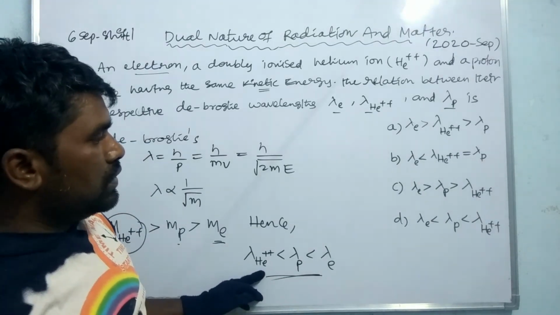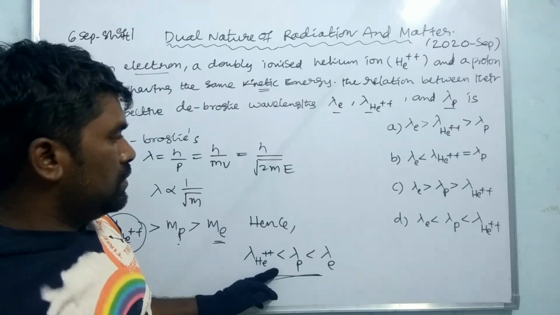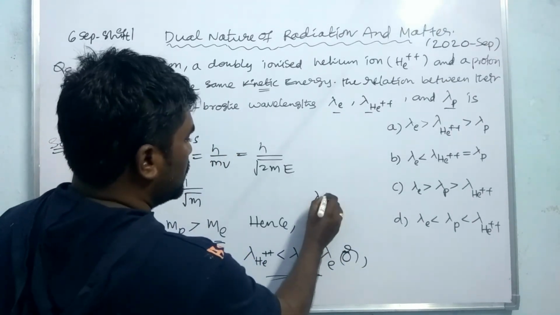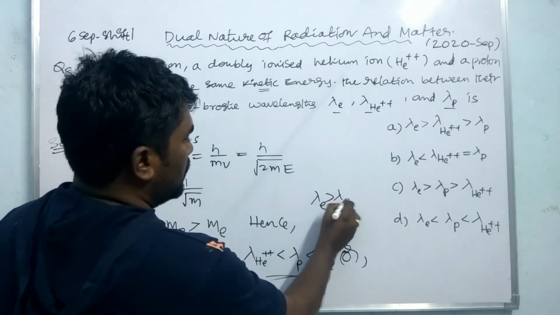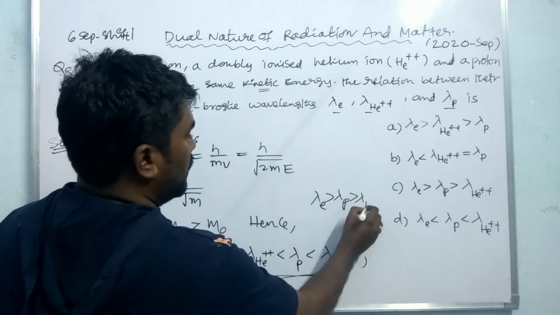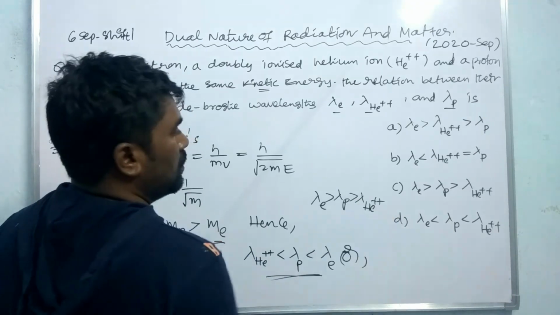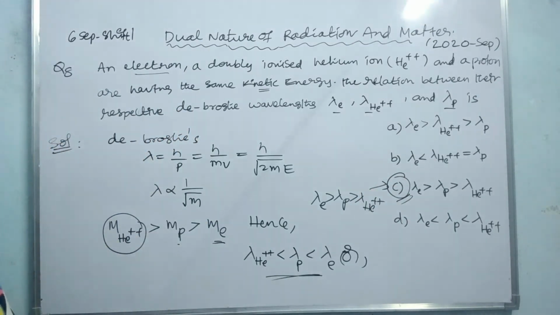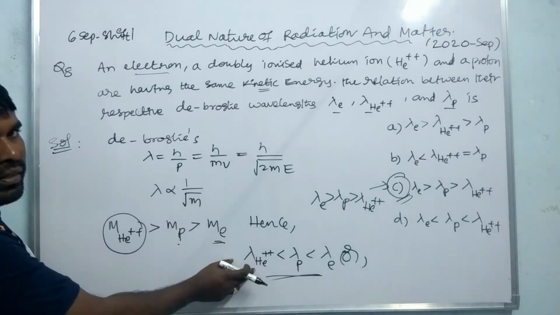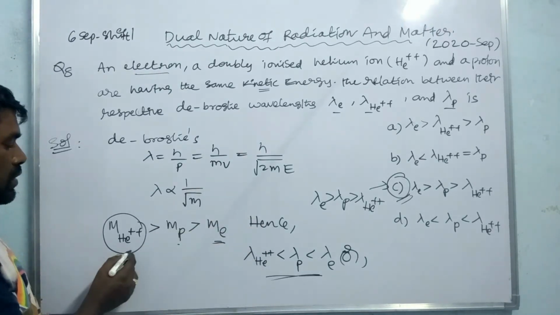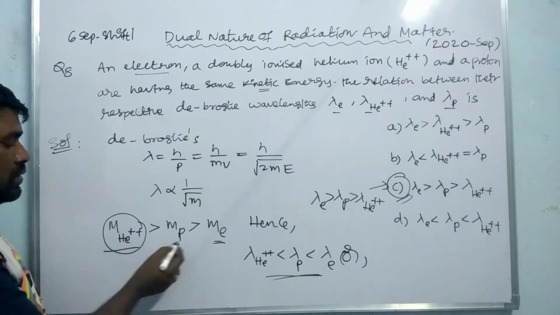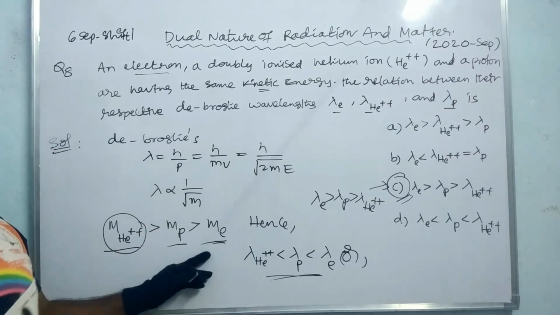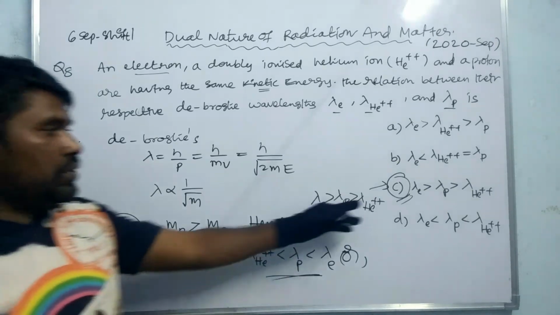This can be written as lambda E is greater than lambda P is greater than lambda He++. Right? So option C is the right answer. More mass, less wavelength. So helium ion has more mass, proton less mass, electron very less. Okay, this is the option.